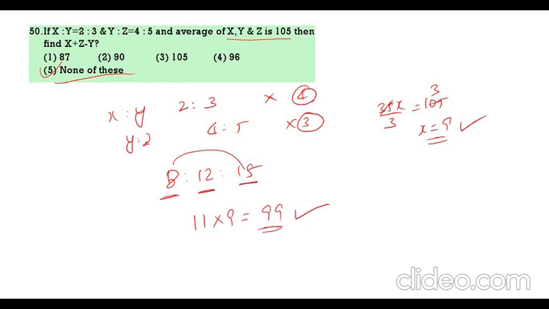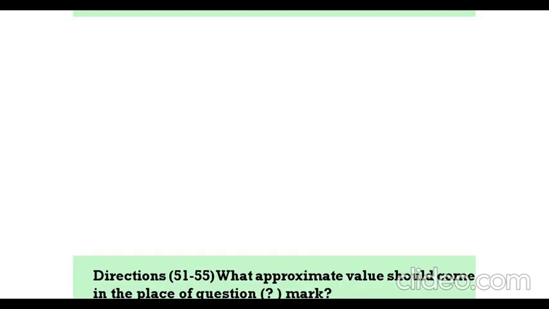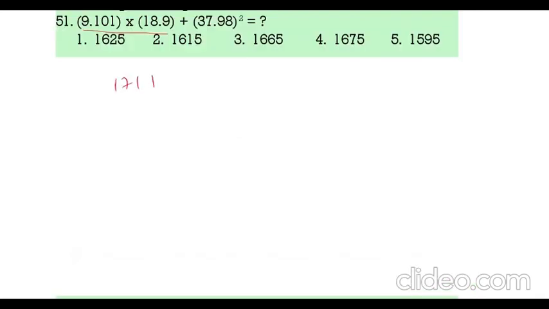None of these. Next. We have to find approximate value. 9 into 18, 9 into 19, that is 171. Plus 38 square, that is 1444. That will give 1615. 1615.